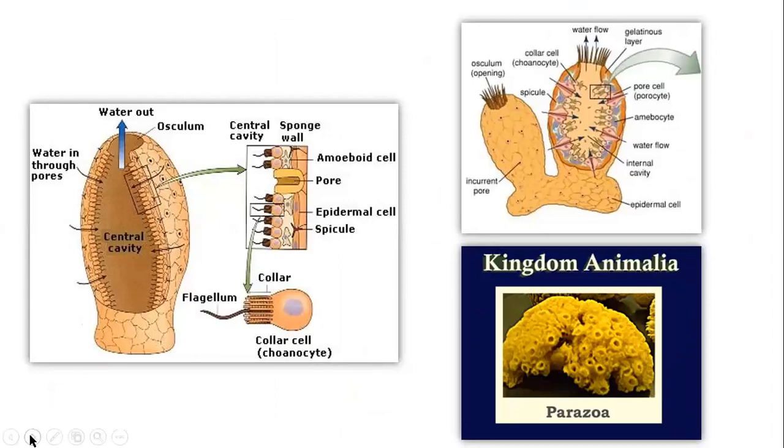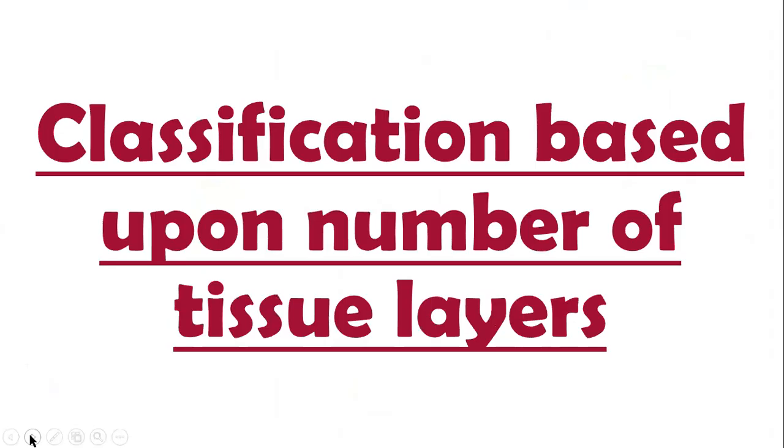Okay, next is classification based upon number of tissue layers. So nature has arranged all of the things in a beautiful way. Now Protista contains unicellular protozoans, unicellular animals, right? Then Parazoa contains multicellular, but there is no tissue organization.